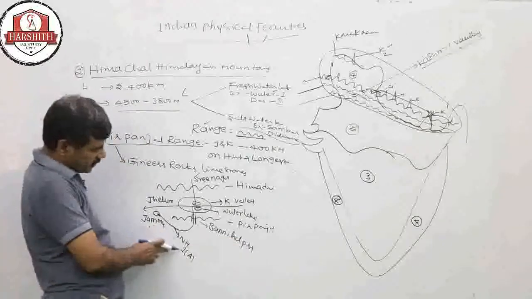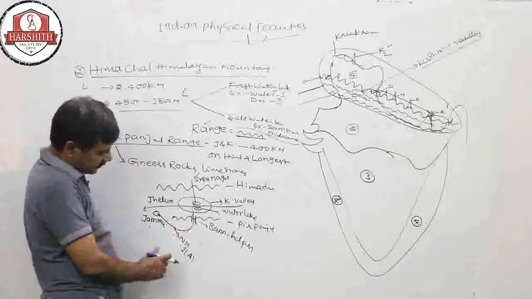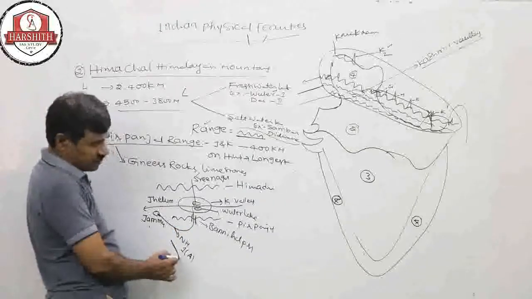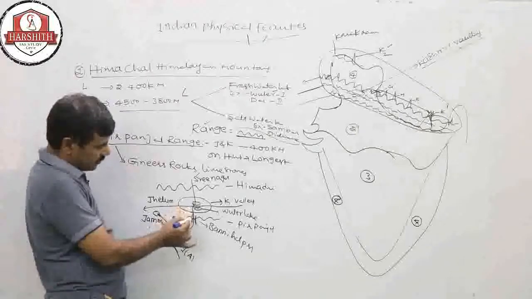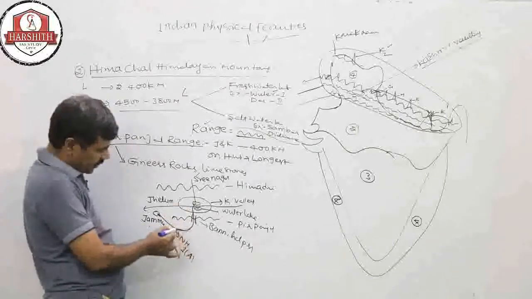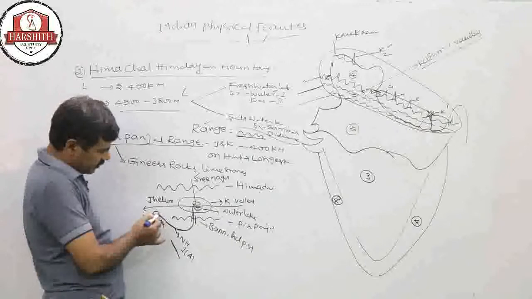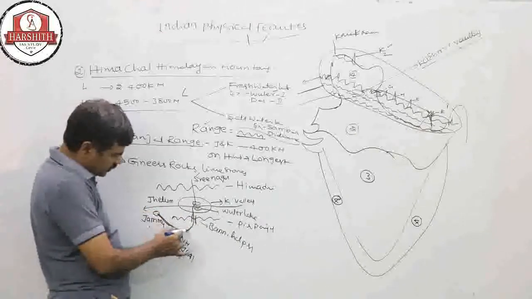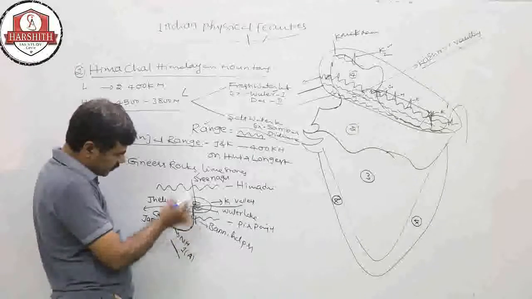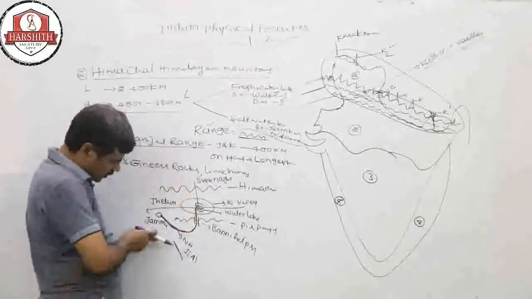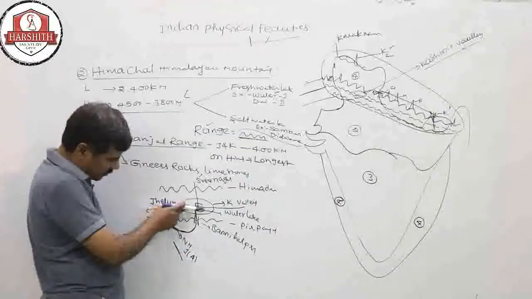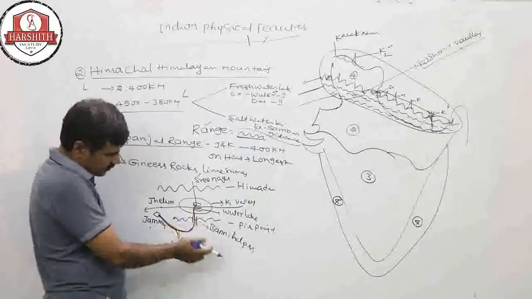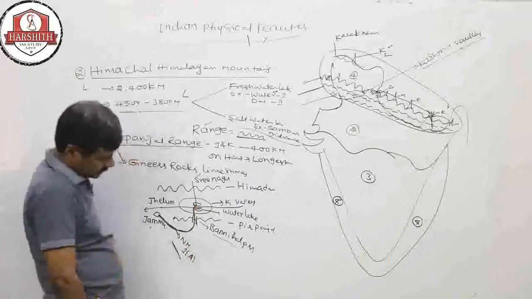This national highway has been constructed by the government through this pass. By National Highway number 1, both capitals, Jammu and Srinagar, are connected, and it is constructed through Banihal Pass.